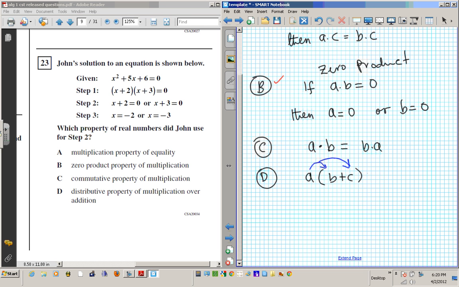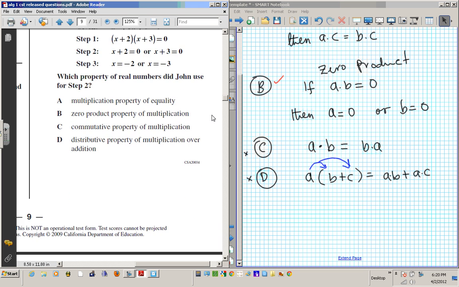So this equals AB plus AC. Okay, A times B, A times C. We clearly see that these two do not apply to this problem here because nothing is getting commuted, and here there's no distribution going on. All right, so our answer is B.